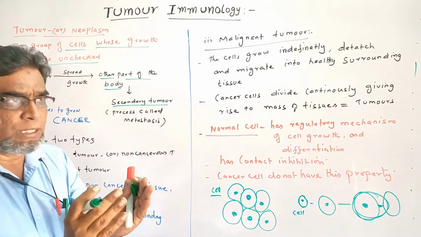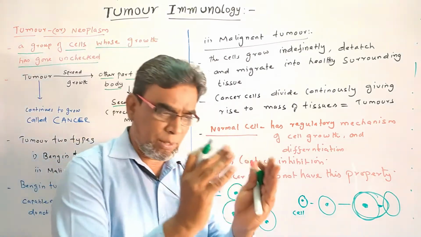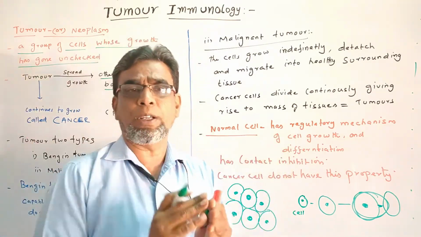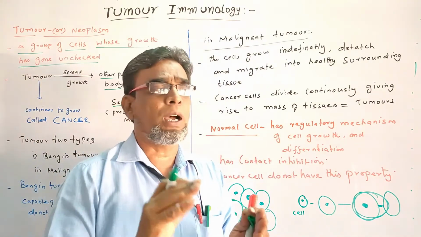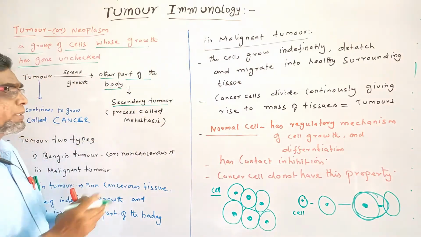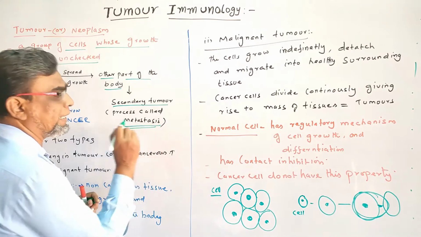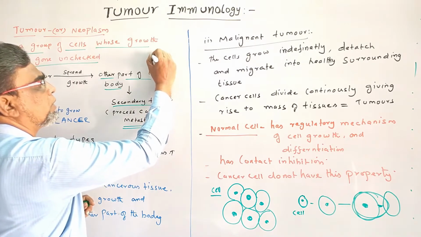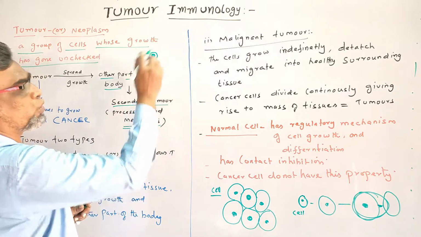Growth takes place and the tumor was stable, but sometimes the tumor cell will spread to other parts of the body, other tissues and cells. Now it is called a secondary tumor. What is this process called? Metastasis. For example, here one normal cell becomes a tumor.